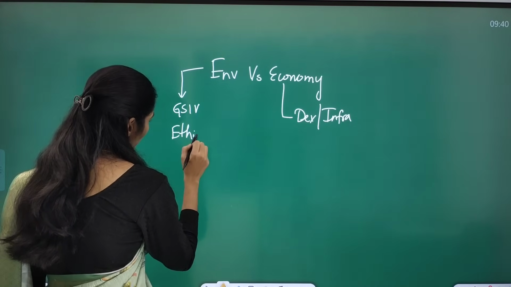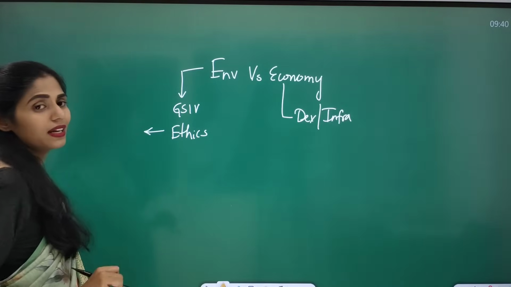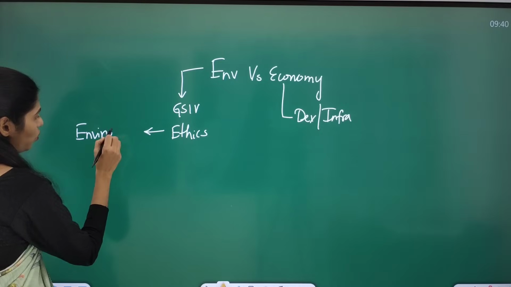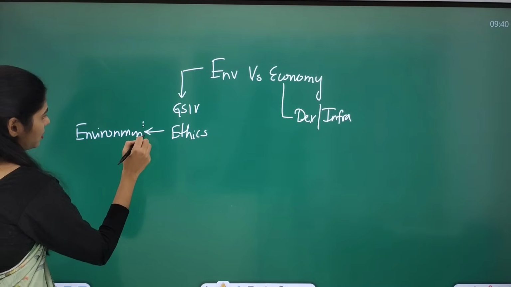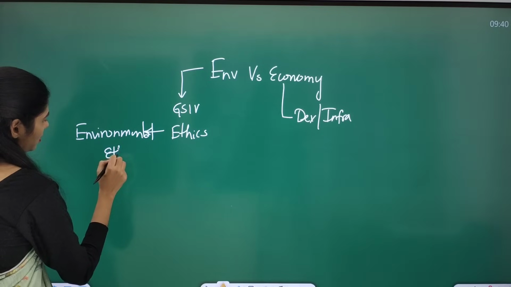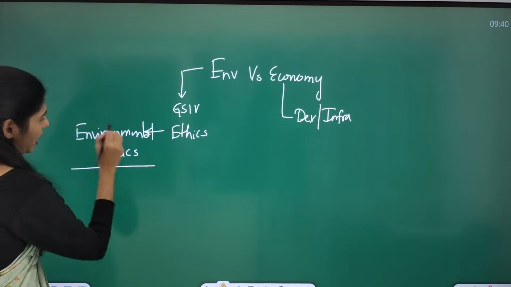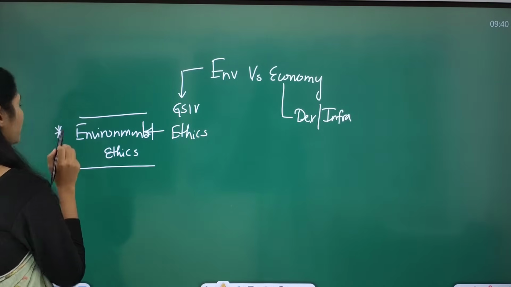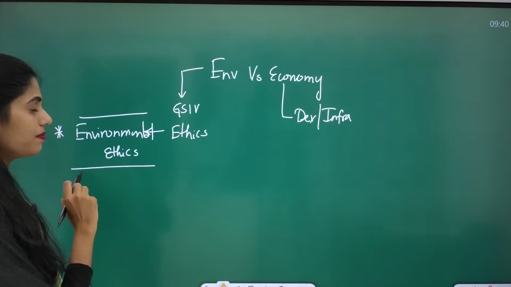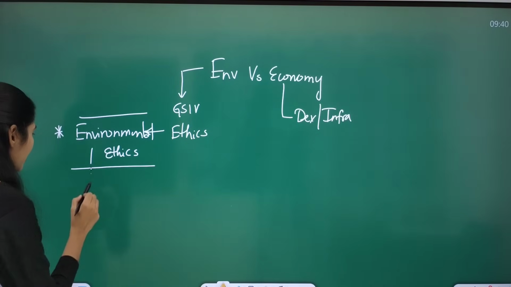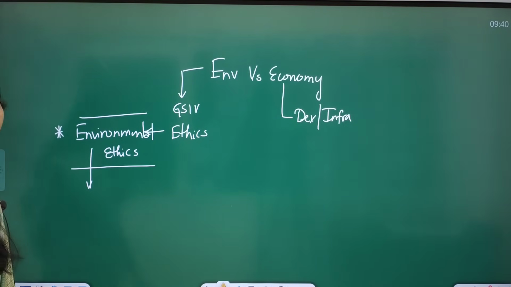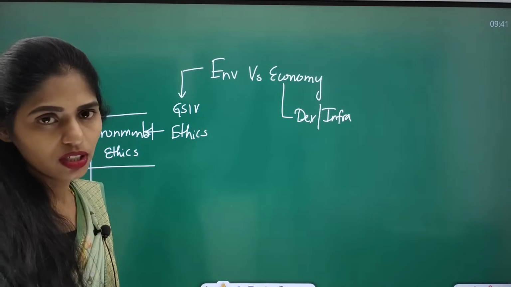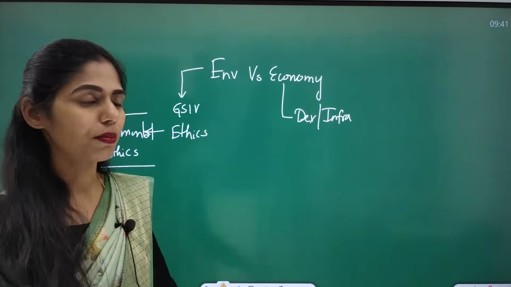So in ethics, you have a topic called environmental ethics. Yes or no? We have environmental ethics. Okay, we have this topic called environmental ethics, and it is very important. Okay, so from environmental ethics, we will be studying about the impact of environment and environment related ethics in this chapter. So from that chapter, this topic is important.